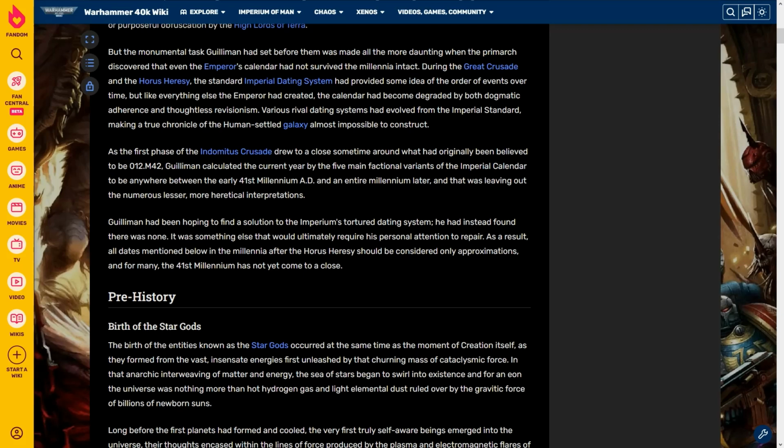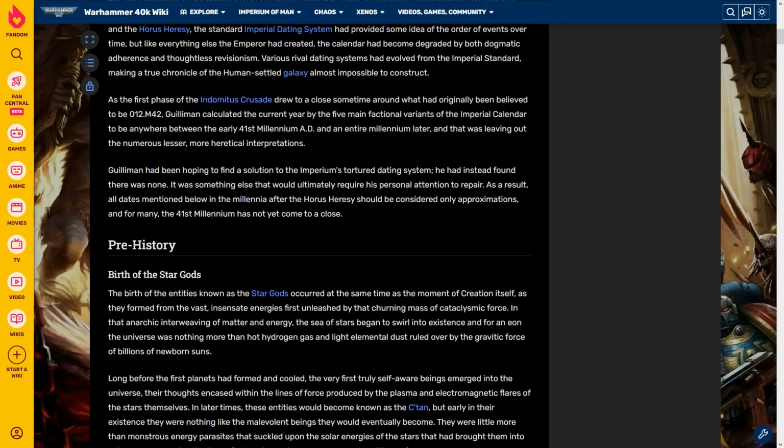Guilliman calculated the current year by the 5 main factional variants of the imperial calendar to be anywhere between the early 41st millennium AD and an entire millennium later, and that was leaving out the numerous lesser, more heretical interpretations. Guilliman had been hoping to find a solution to the Imperium's tortured dating system, he had instead found there was none. It was something else that would ultimately require his personal attention to repair. As a result, all dates mentioned below in the millennia after the Horus Heresy should be considered only approximations, and for many, the 41st millennia has not yet come to a close.